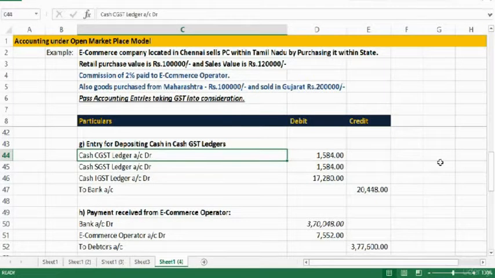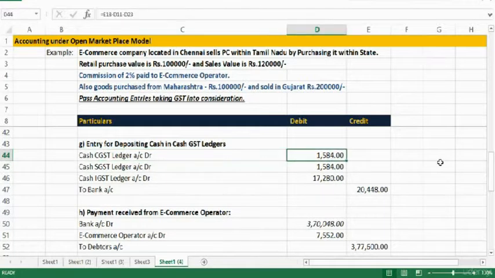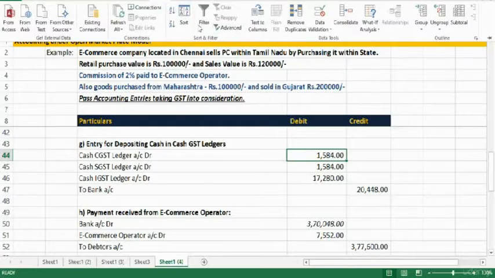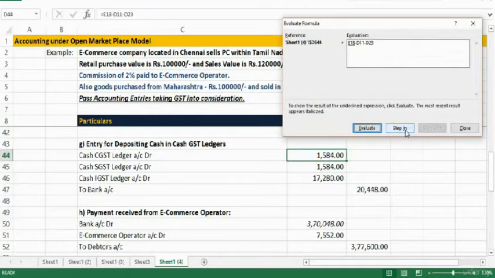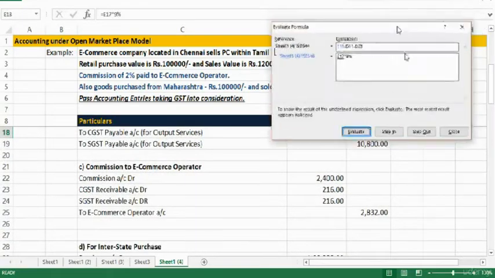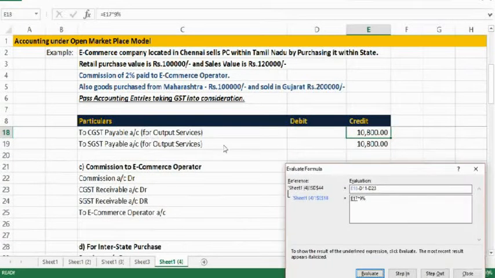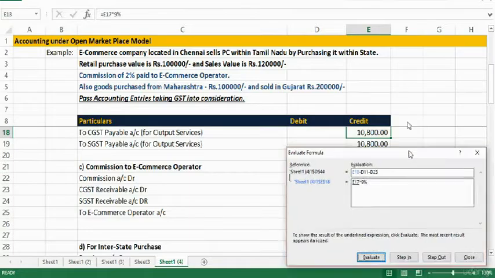First, we should know what is the CGST cash that should be deposited. How we are going to do this? The amount arrived is 1,584. How we got that, I'll take you through. So first here we have, that is CGST payable is 10,800.